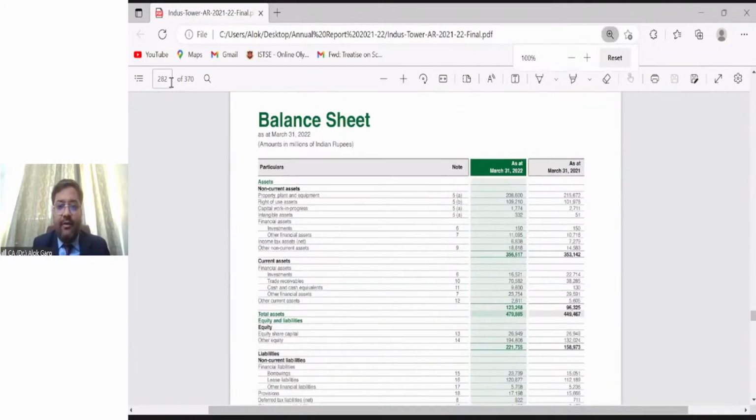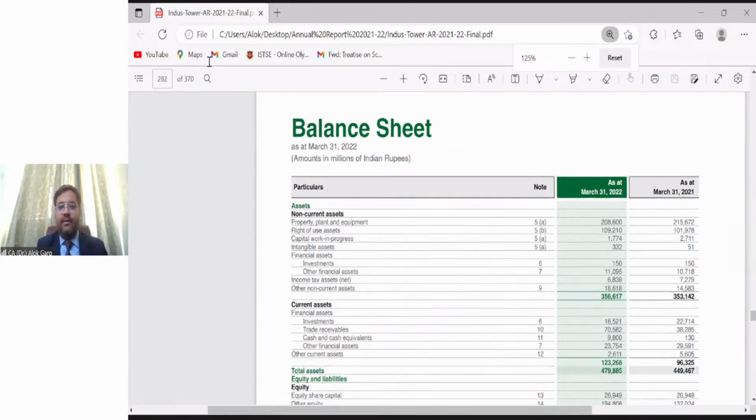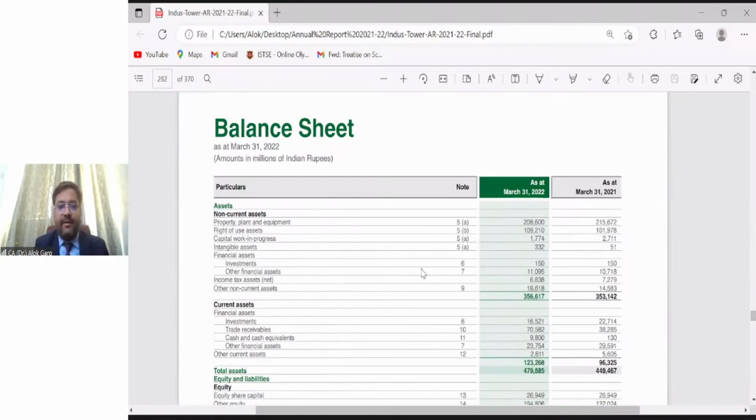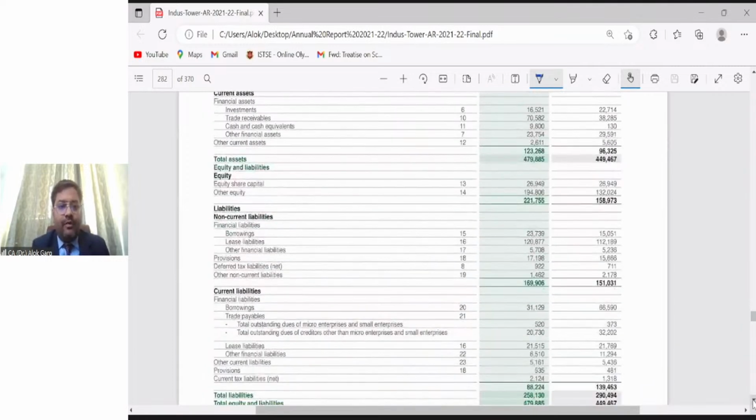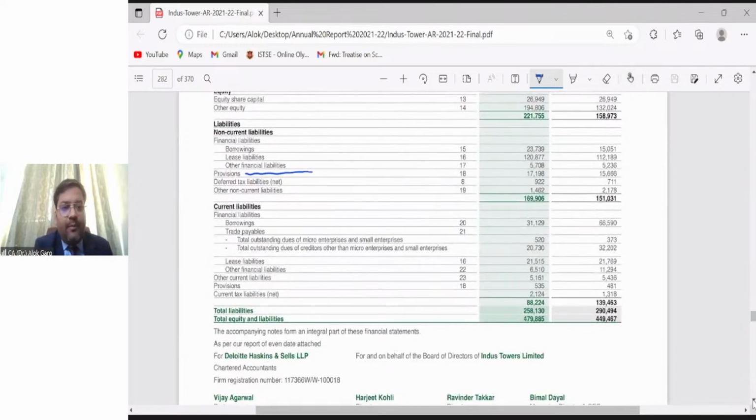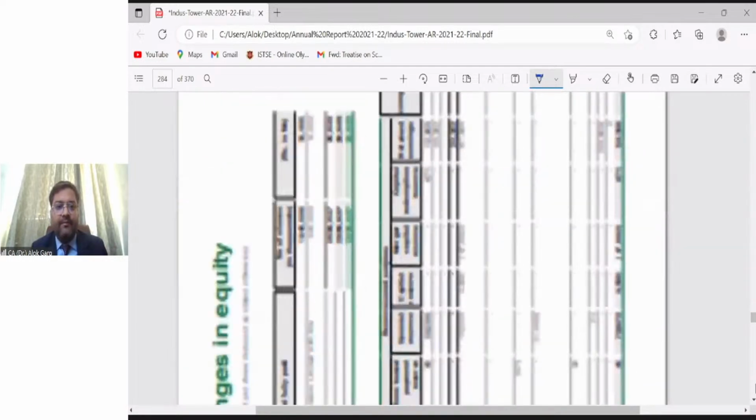This is the balance sheet. You can see in the balance sheet, I'll show you, these provisions are separate. Go on the liability side. You can see this provision, note 18, right? This is the long-term provision and this is the short-term provision. Okay, 18. Now let's go to note number 18.